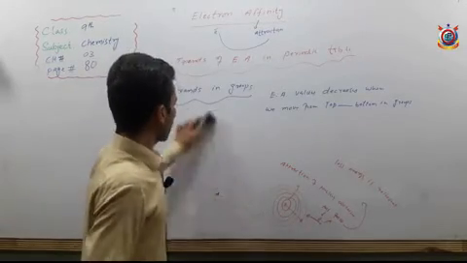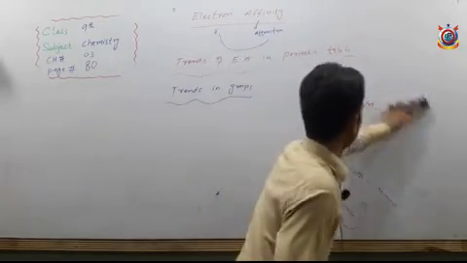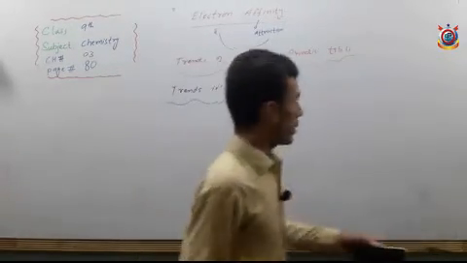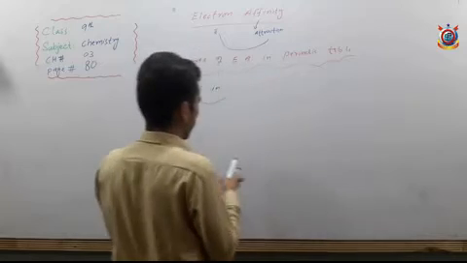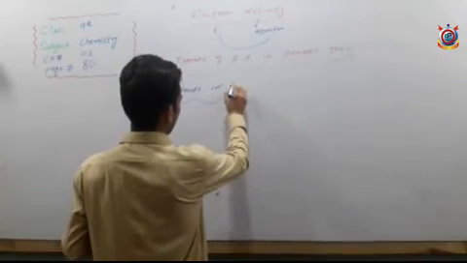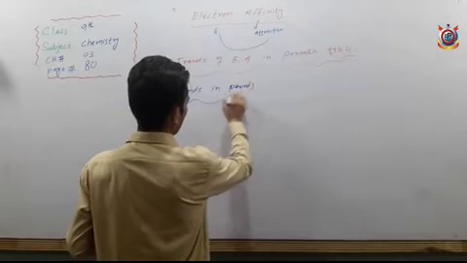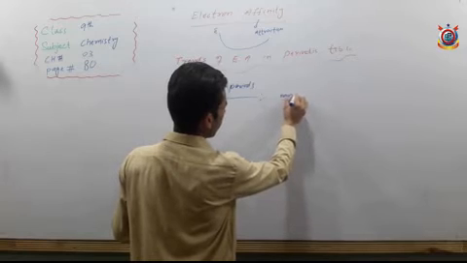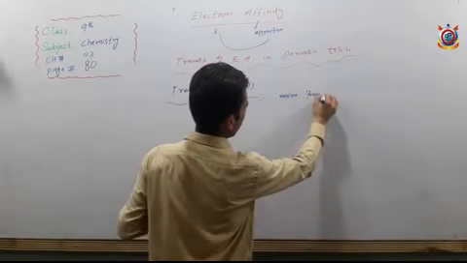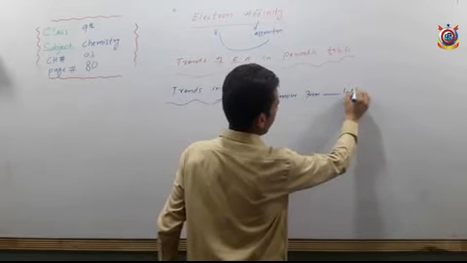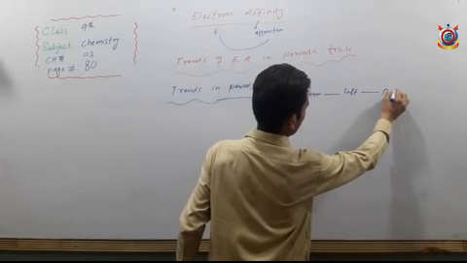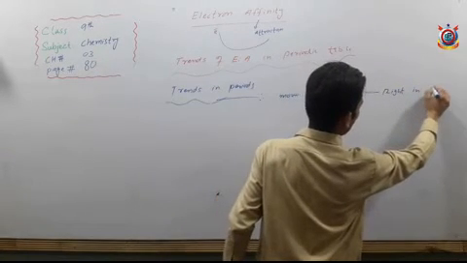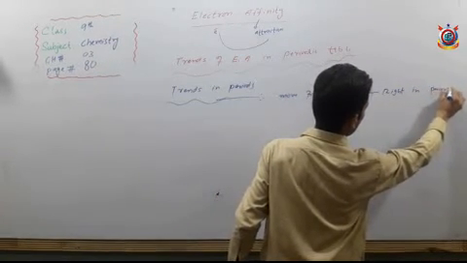Now I am coming towards the periods. What will happen to electron affinity values in the periods? Trends in periods. So when we move from left to right in periods, what happens?